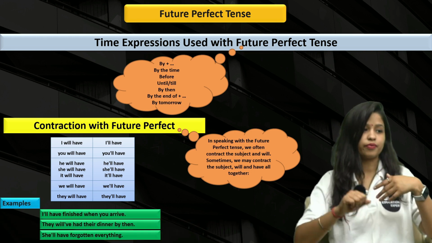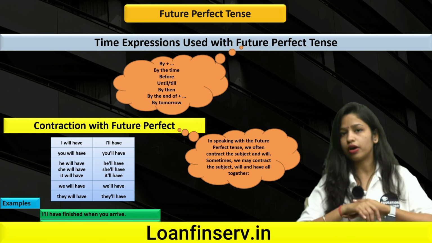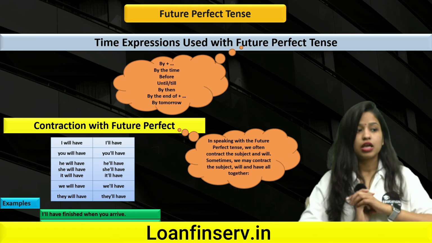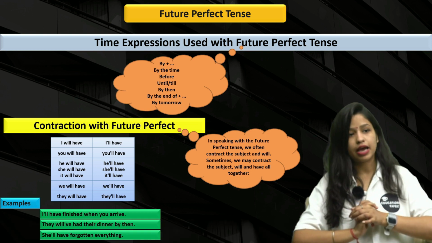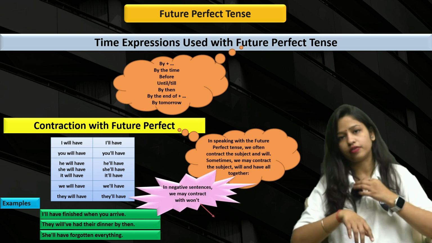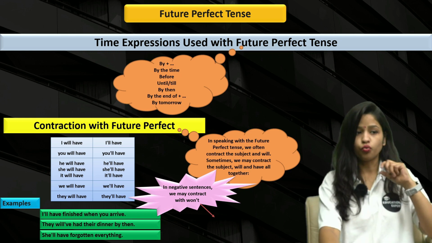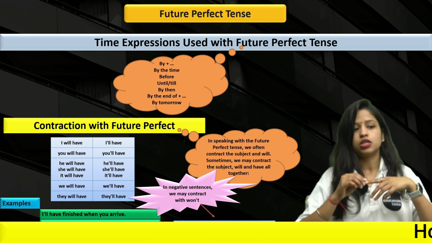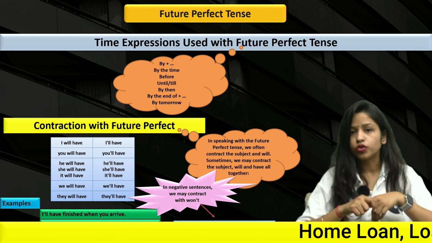Let's see some examples of it. I will have finished the work. I will have finished when you arrive. So I'll have finished when you arrive. They will have had their dinner by then. They'll have had their dinner by then. Next up we have she'll have forgotten everything. In negative sentences, we may contract with won't. That means will plus not becomes won't.